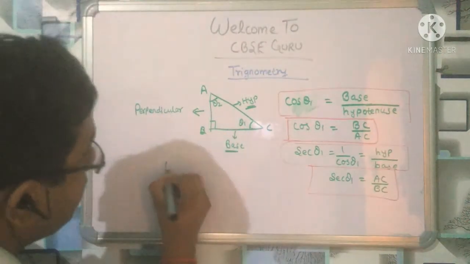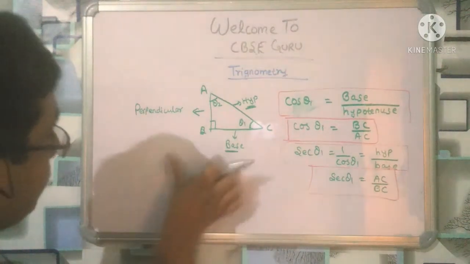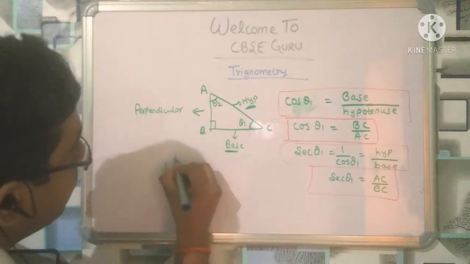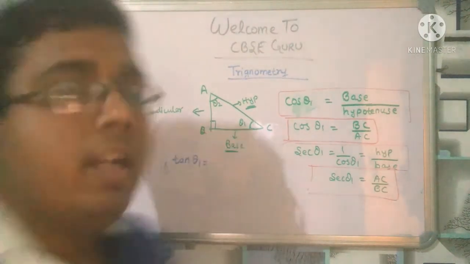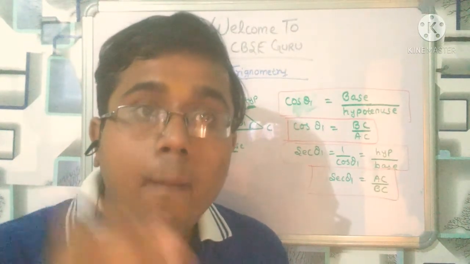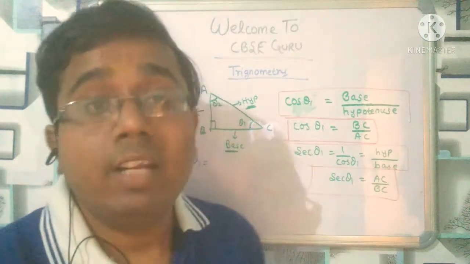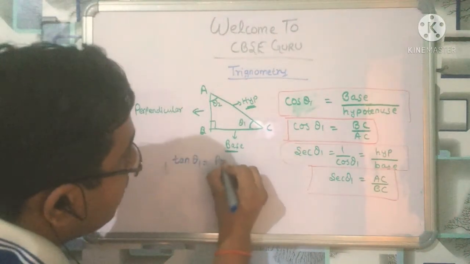So what is tangent? What is tan theta 1? Sin theta 1 is perpendicular upon hypotenuse, cos theta 1 is base upon hypotenuse. In the same way, tan theta 1 is perpendicular upon base.